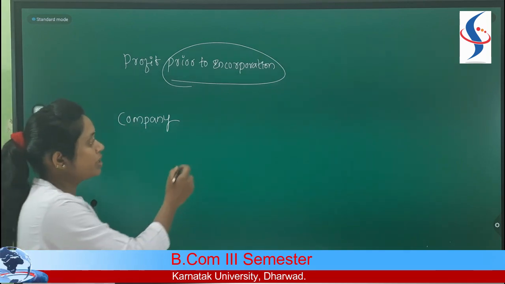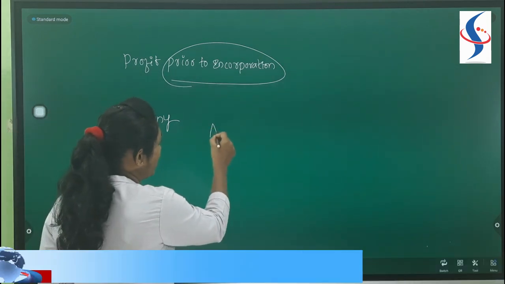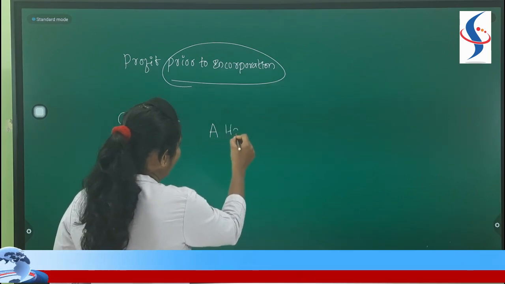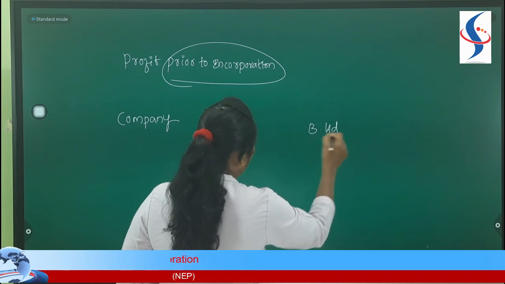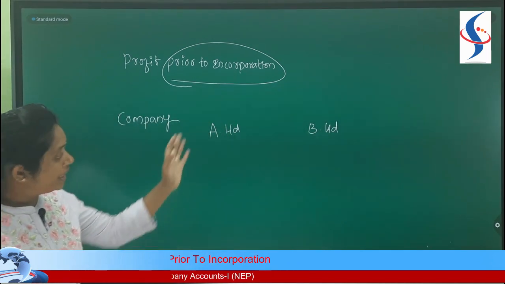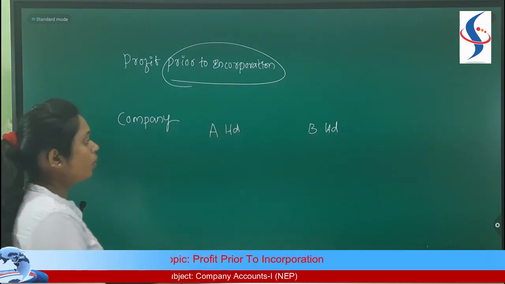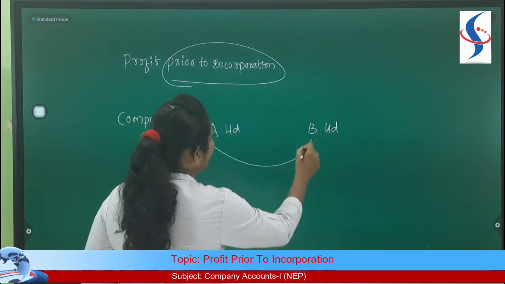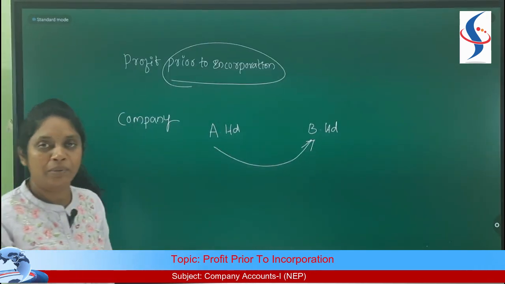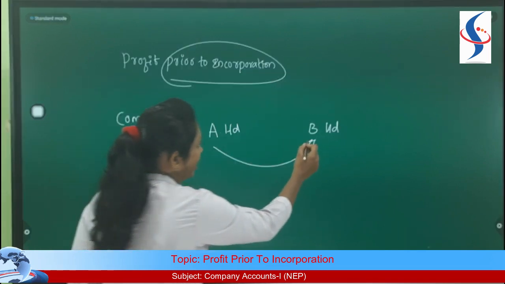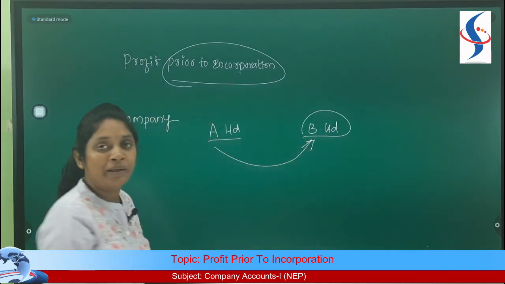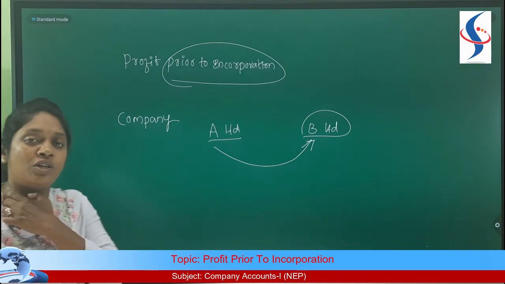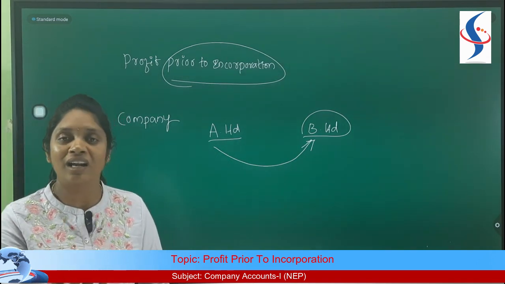Let us understand this with an example. I'll write two companies here. One is A Limited and another one is B Limited. Both are companies which are already there in the market. Now, A Limited wants to buy B Limited company. If they buy B Limited company, again A should incorporate B Limited. Before incorporation, they cannot run the business.